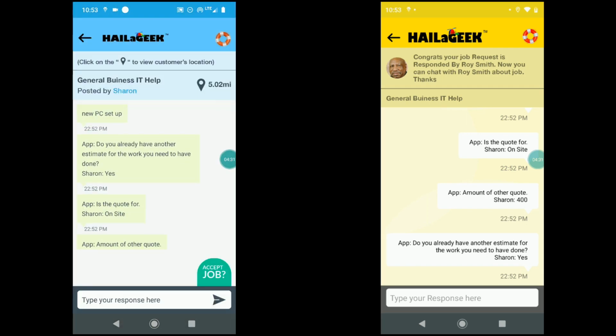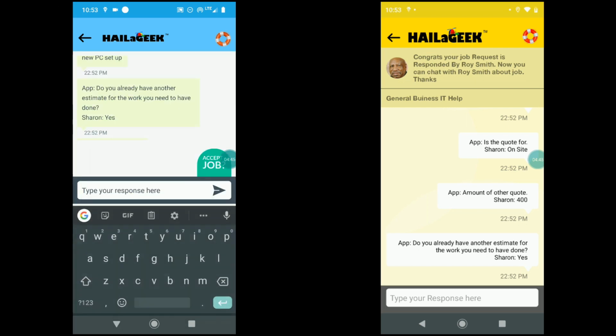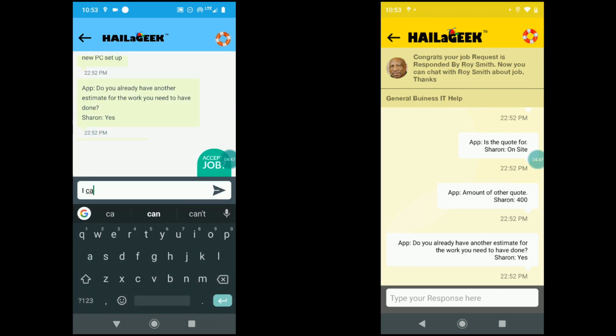And notice the geek has these helpful answers to these questions that were asked, in addition to just the basic description. It's a new PC setup, and it's letting them know there's already a quote, and it was for $400. So now the geek can respond. I can help with that for a lot less than that other quote.